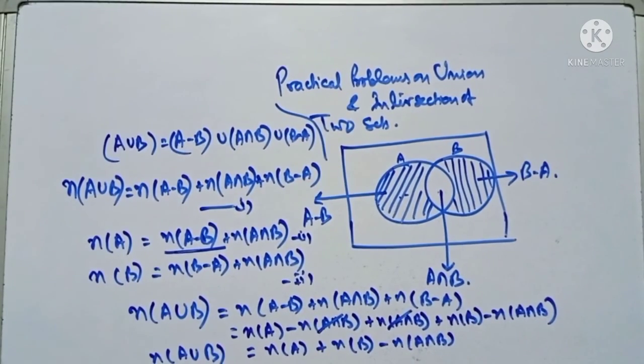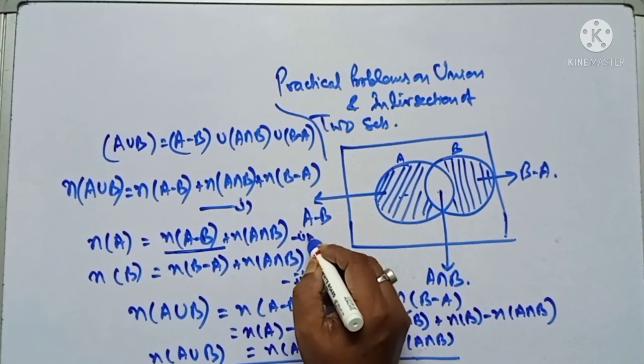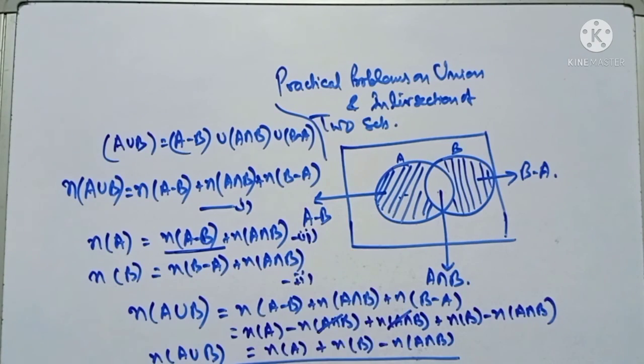So we get four results: equation 1, equation 2, equation 3 and equation 4. With the help of these four results, we calculate the practical problems.